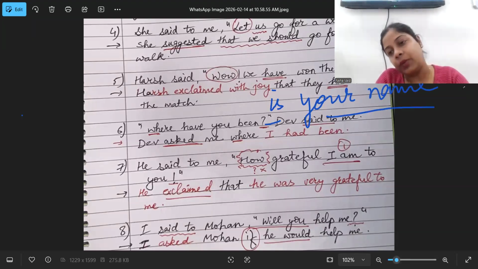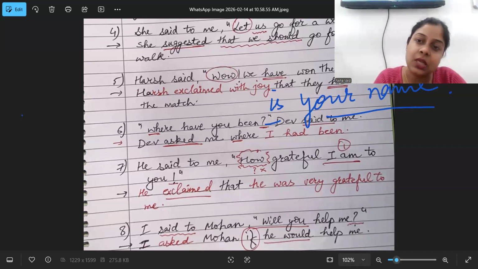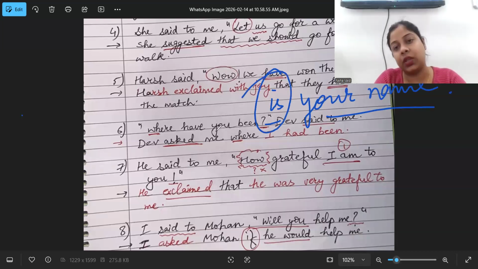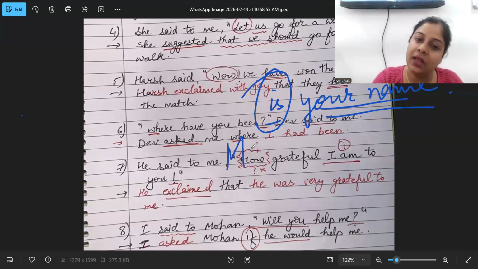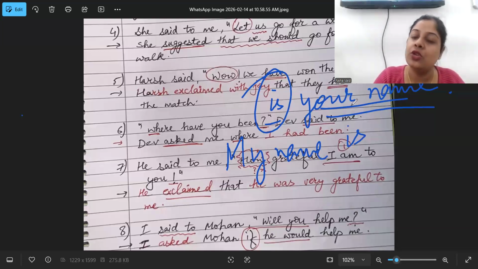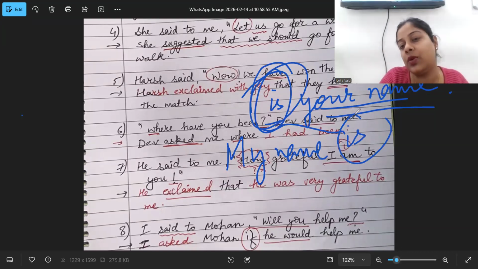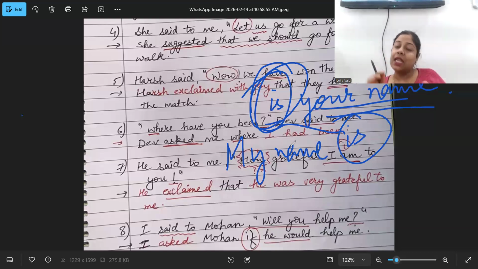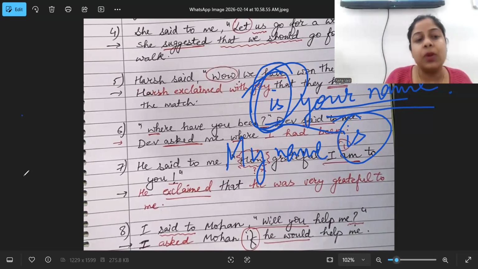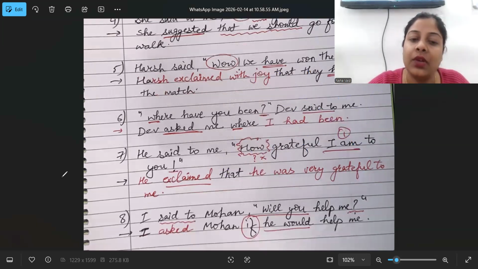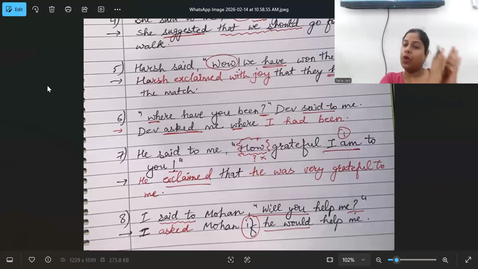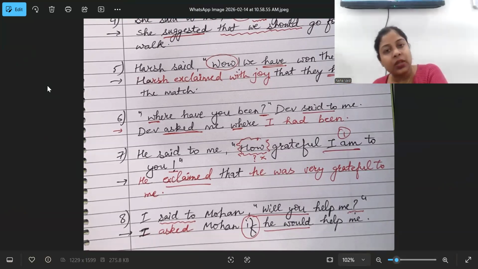In that case, if you ever pay attention, when you are asked a question, the verb is always the first one that comes before your subject. But when you answer it, you say, my name is. So that same verb goes after the subject. The same pattern follows when we are reporting a sentence from the interrogation concept. So whenever you are using the concept of interrogation, you have to apply the same formula of placing the verb from before the subject to after the subject.